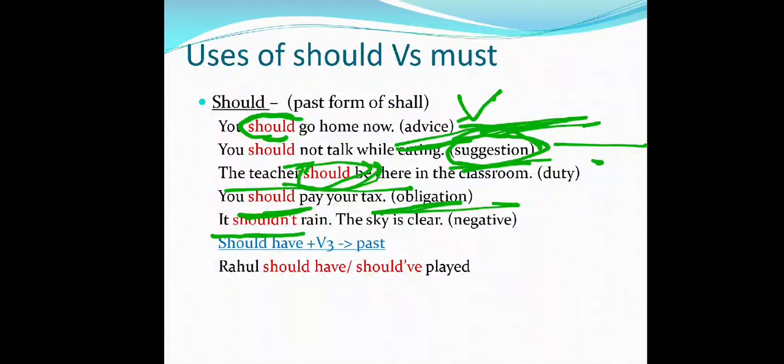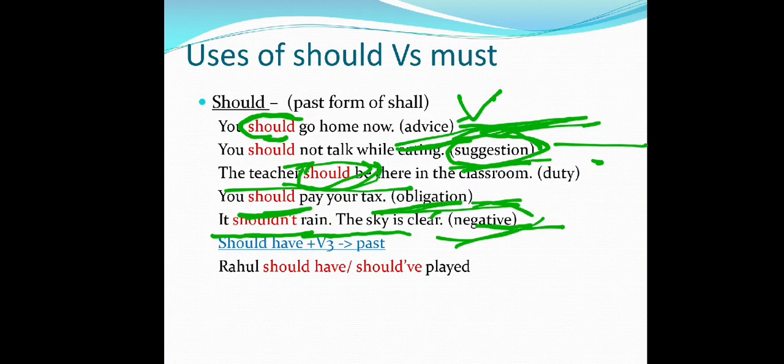Next one, it shouldn't rain. The sky is clear. यहाँ पे क्या है, बारिश नहीं होनी चाहिए. ये स्काई बहुत क्लियर है. So it shows your negative sentence is shouldn't. You can say should not, or you will say shouldn't. It shouldn't rain. The sky is clear. It shows a negative form.